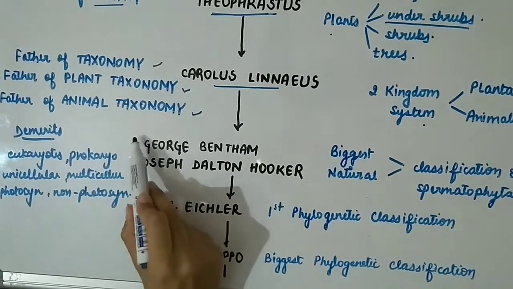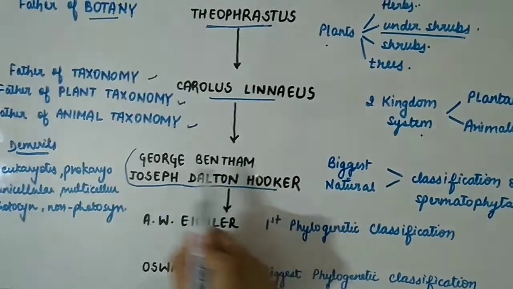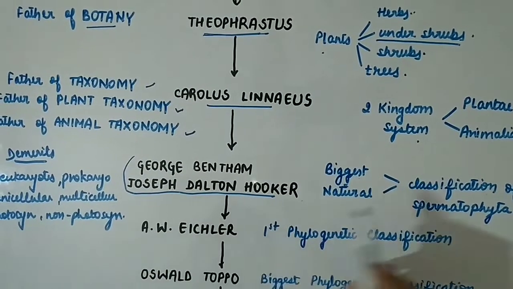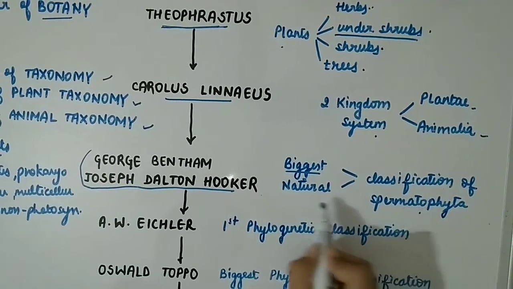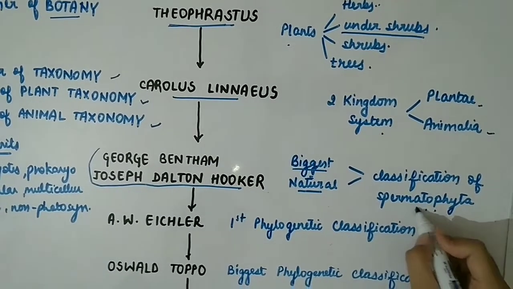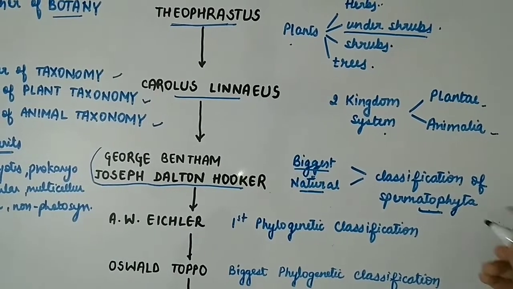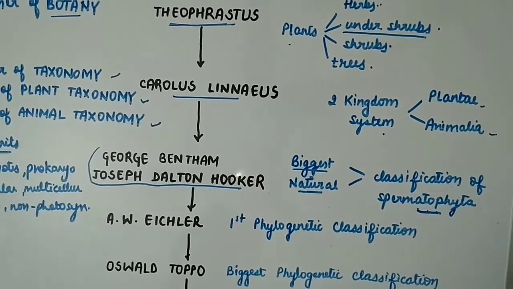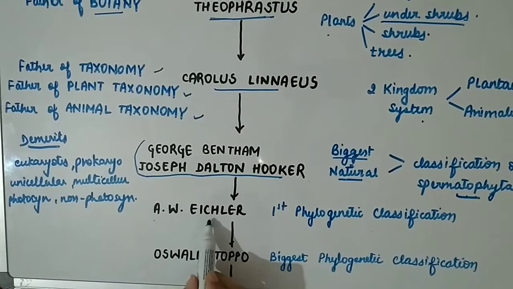Then came George Bentham and Joseph Dalton Hooker. Bentham and Hooker classification is known to be the biggest classification of Spermatophyta and a natural classification of Spermatophyta. Spermatophyta means plants with seeds. We will study about them in plant kingdom later. Then came A.W. Eichler.